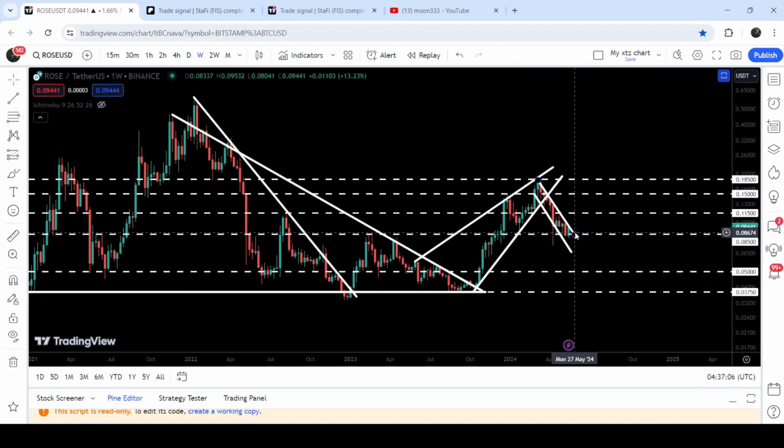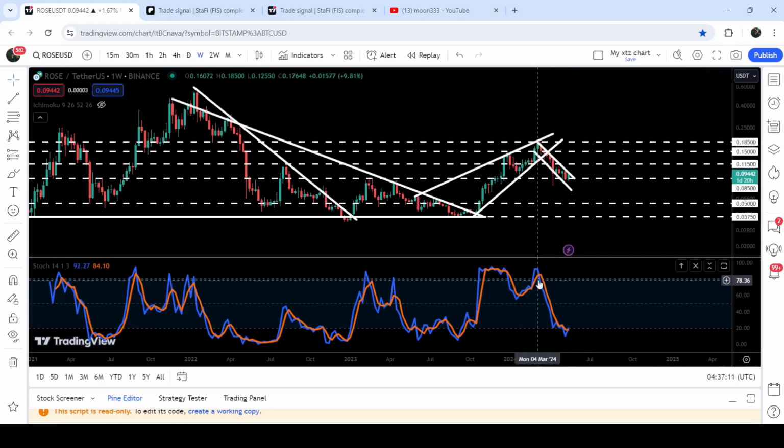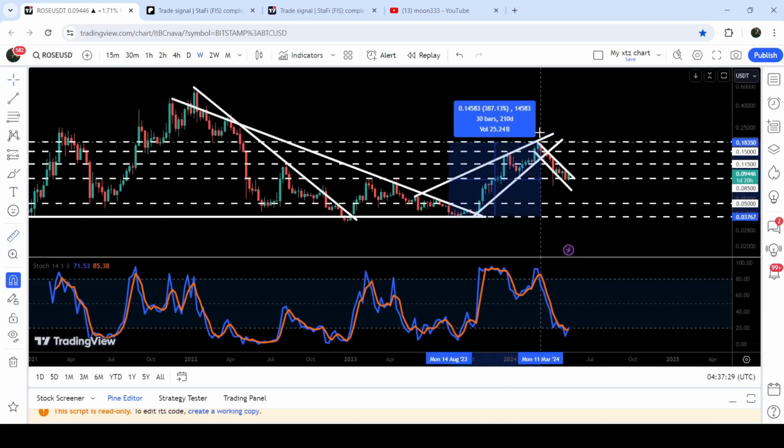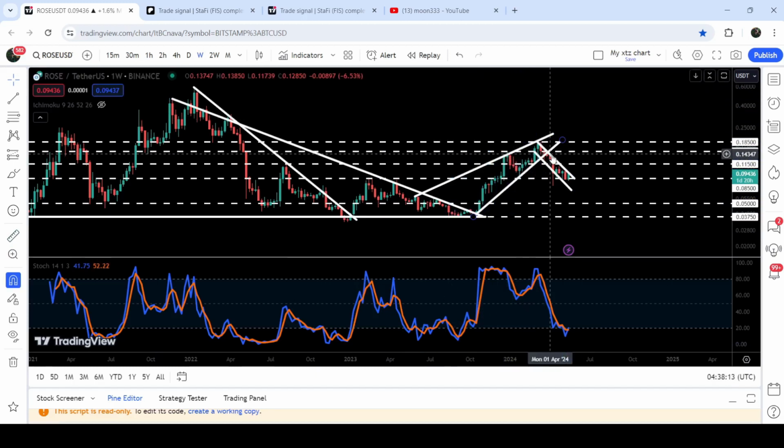And now there is a probability that we may break out the resistance of the channel, because at the same time, you can see that stochastic has entered the oversold zone. Previously, when it entered the oversold zone, at that time we were testing this very long-term support of 3.75 cents. That was also working as a support of this big descending triangle as well. And you can see that we broke out the triangle. And so far from this low to this high, you can see it rallied more than 387%.